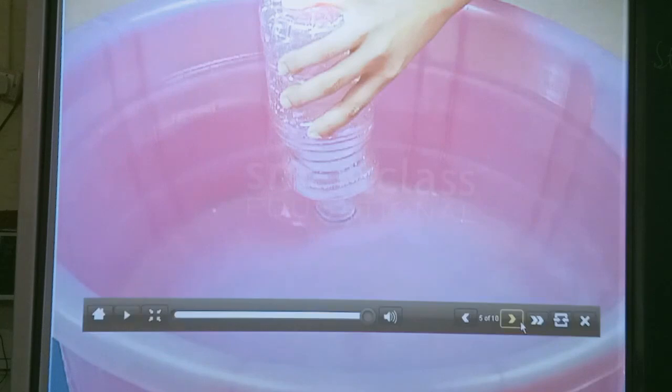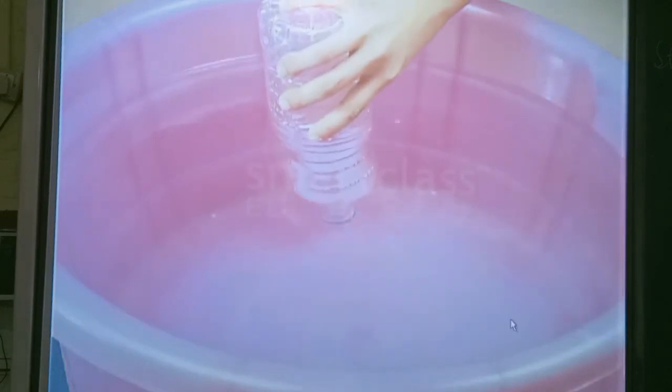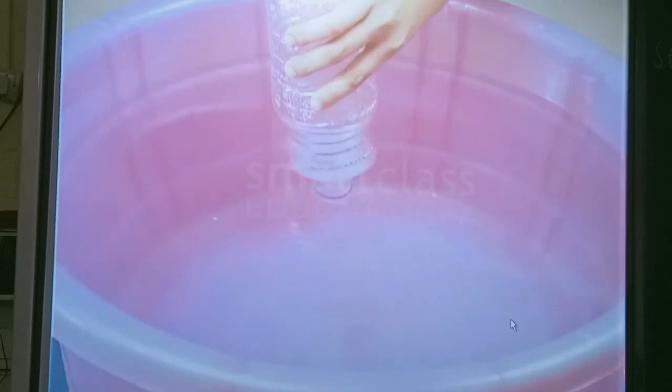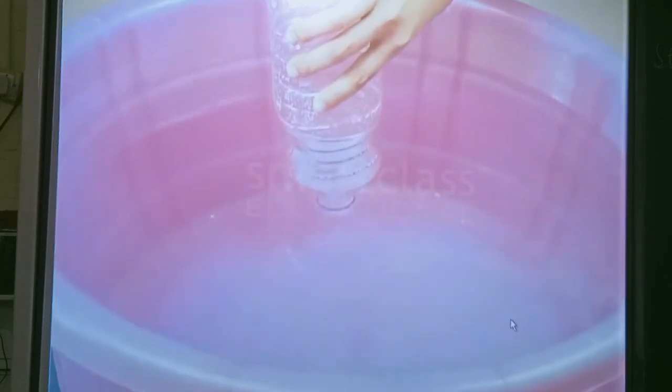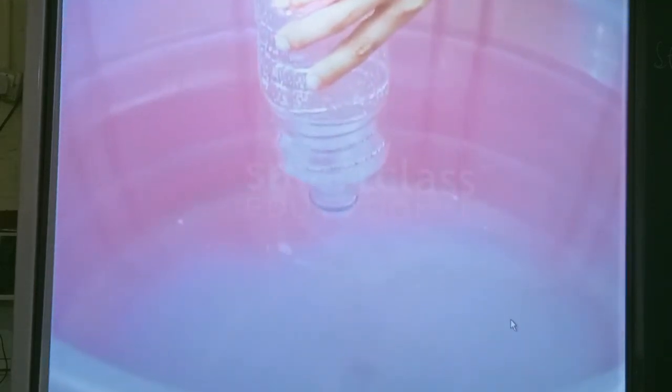I have shown you just now, children, you might have seen this. Water does not enter the bottle. Amazing, isn't it? Now, press down the bottle a bit more. Even now, water does not enter the bottle.